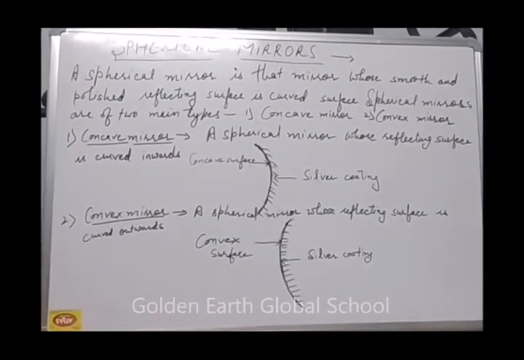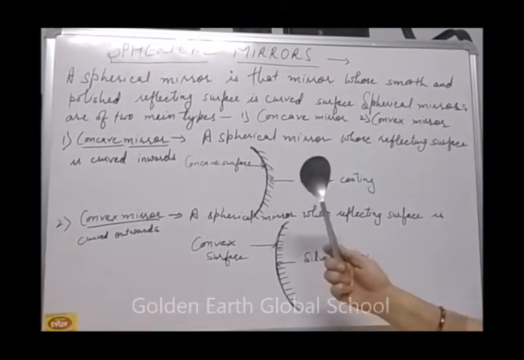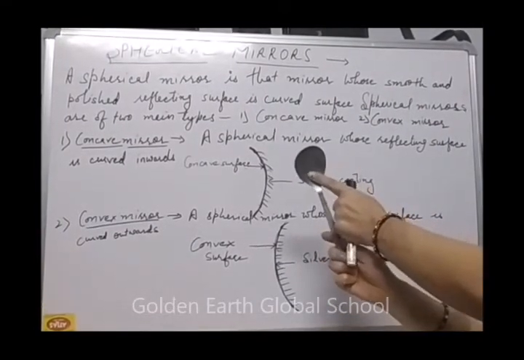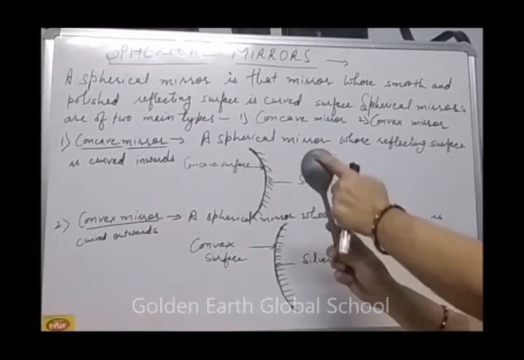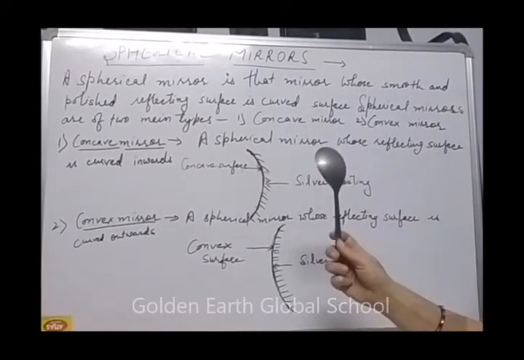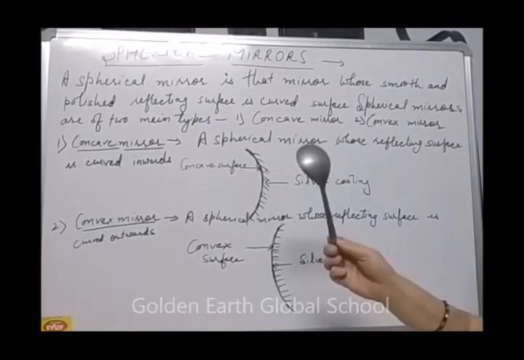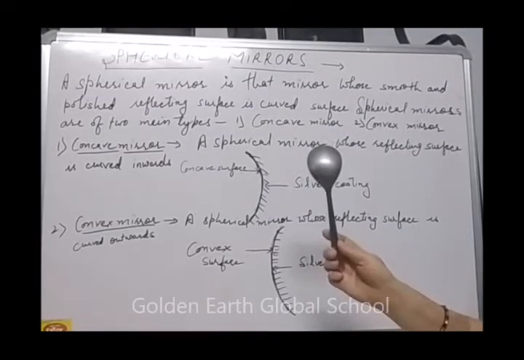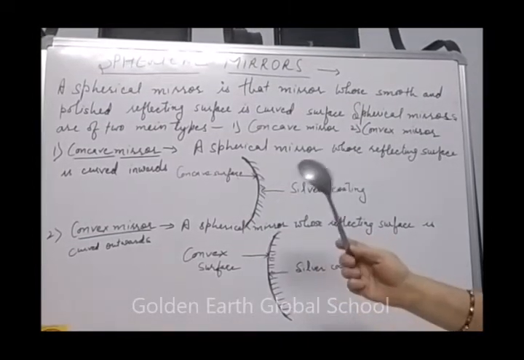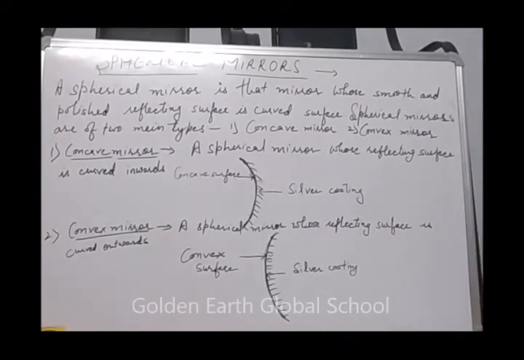You can take a spoon in your hand. This surface of the spoon is a concave surface. This surface is a convex surface. You can see your image in it. Take a new, clean spoon, and you can see your image in this type of spoon. You can take it from your home.